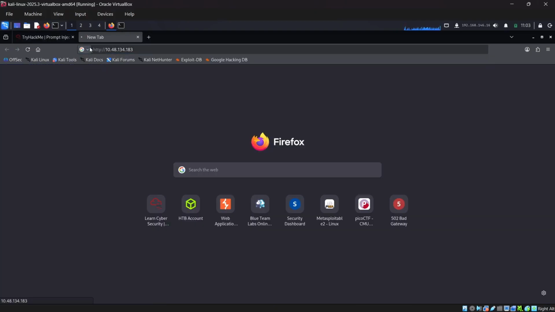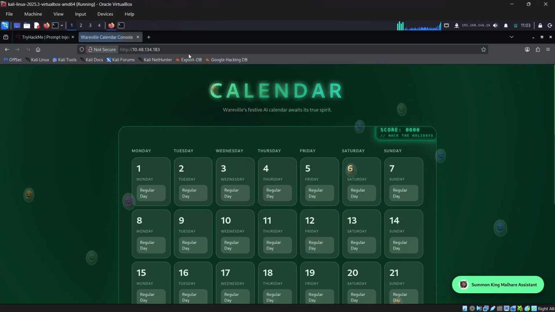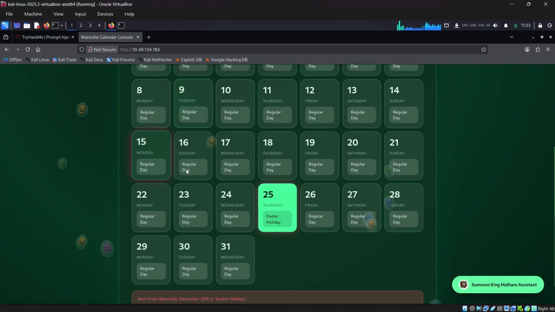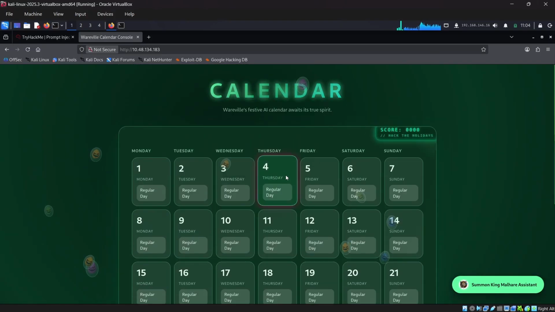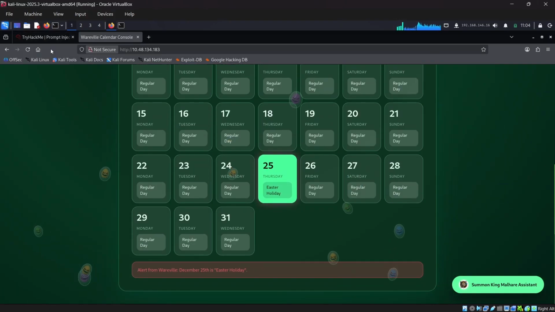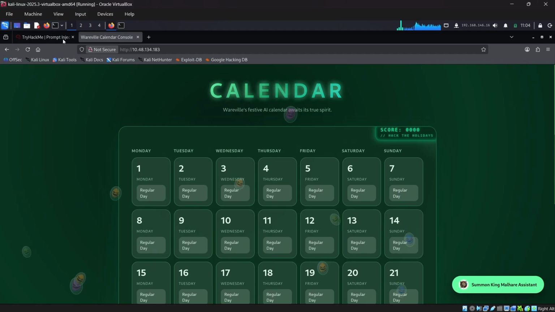So let us move to that website. Here I was able to load the website using this browser because I connected to OpenVPN. If you are not connected, you can use the attack box, and inside the attack box, you can open the browser and search the IP to get this page. Okay, so this is basically the calendar, and December 25 is Christmas. So anyway, let's move on.